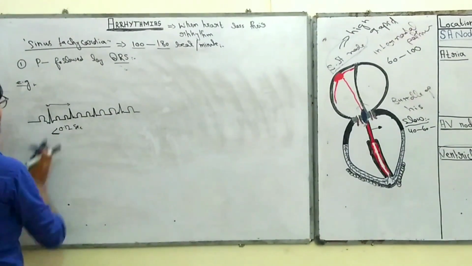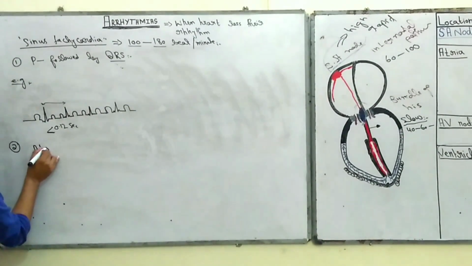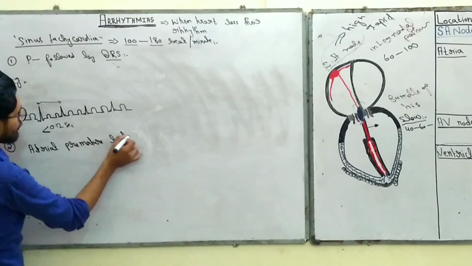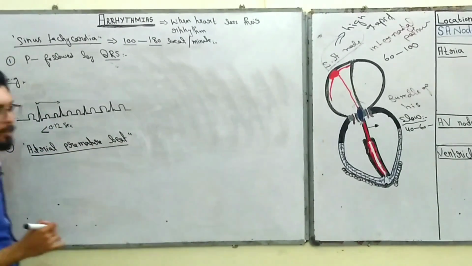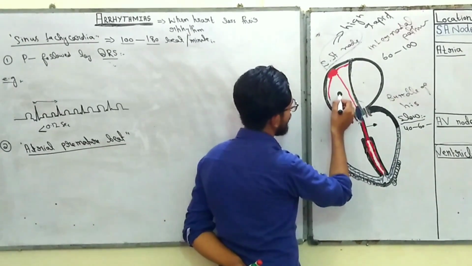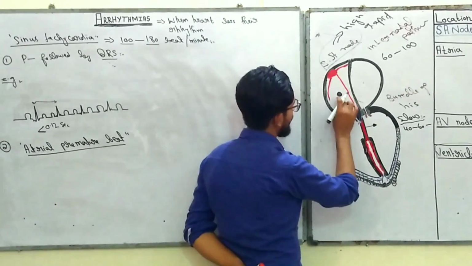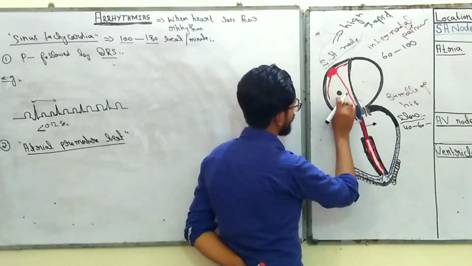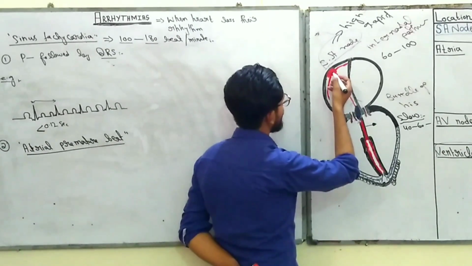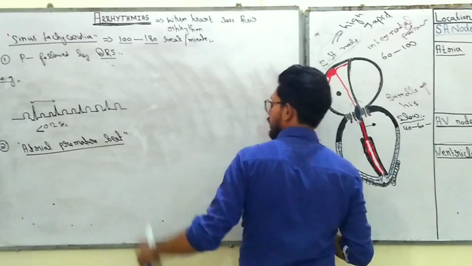So let's talk about the next one, which is atrial premature beat. What is the meaning of atrial premature beat? Now come to the diagram. If some part of the atria starts to act as a pacemaker and depolarizes the whole atria, this ectopic pacemaker formation that depolarizes the atria before the depolarization of the SA node is known as atrial premature beat.